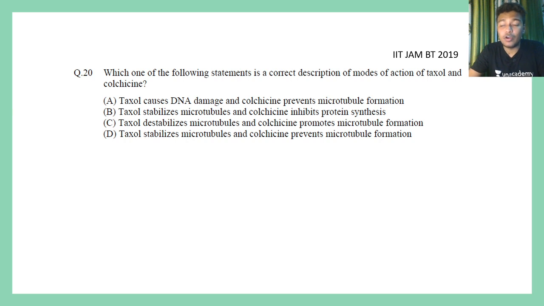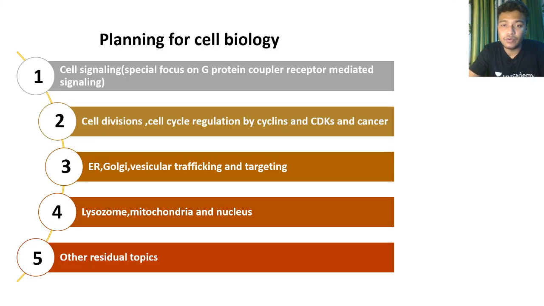Right now I'm not solving this question, but telling you that this particular type of question allows you to understand, if I read the cell signaling chapter or cell division chapter, on which topics I need to focus. So right now you understand the justification behind putting cell signaling in the top priority, then cell division, and then organelles, etc.